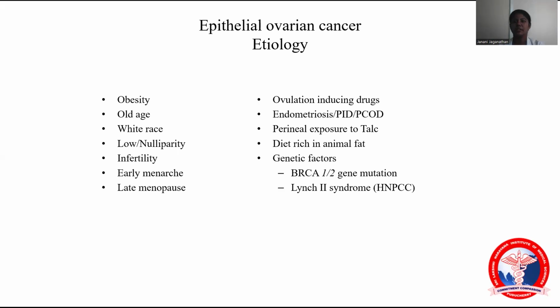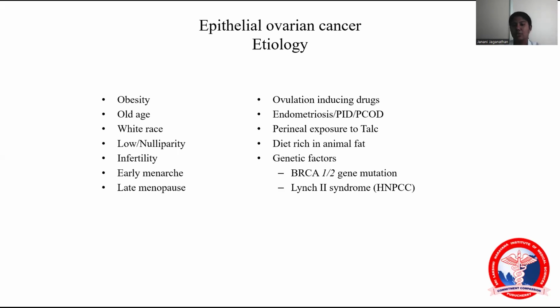Infertility patients receive ovulation-inducing drugs, so there will be more repeated ovulations. Other risk factors are early menarche, late menopause, ovulation-inducing drugs, endometriosis, PID, PCOD, and they also say that perineal exposure to talc is a cause.